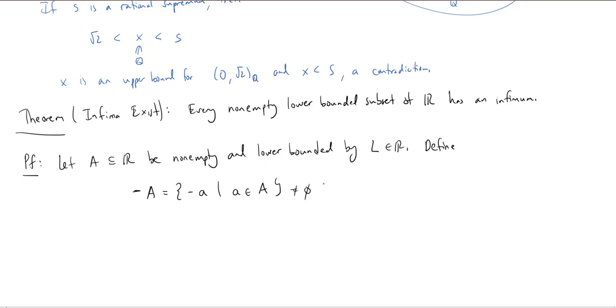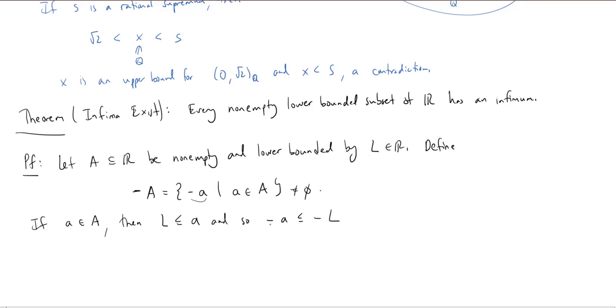Okay, well, what if I take some element in A? We know that L is a lower bound. Well, that means that L is less than or equal to little a. But if I multiply this by negative 1, then I get that negative a is less than or equal to negative L. And so this shows me, well, I know that everything in negative A looks like the negative of some little a.